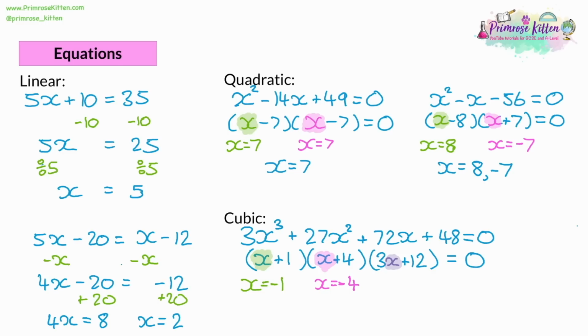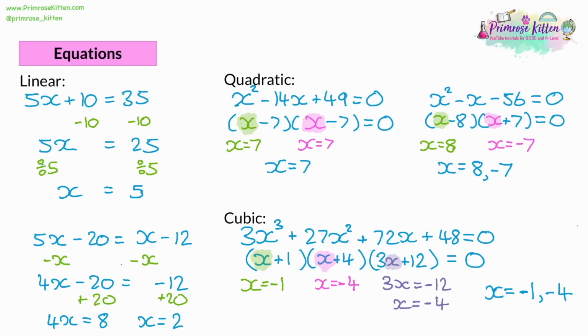So what we want is we want the 3x to be equal to negative 12 for it to equal 0. So sometimes it's a little more complicated to figure out what x is. And if 3x needs to be equal to negative 12, then 1x needs to be equal to negative 4. So now we've got all of our alternatives. We can write down our answer. And x needs to be equal to negative 1 or negative 4. And because two of the brackets have negative 4 as a value, we only need to write it down once. Just like with our first example, where both brackets are equal to positive 7, so we can just write 7 as our answer. So only write down multiple options if they do take different values.